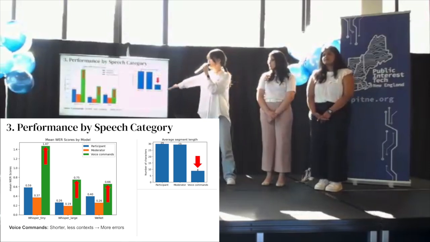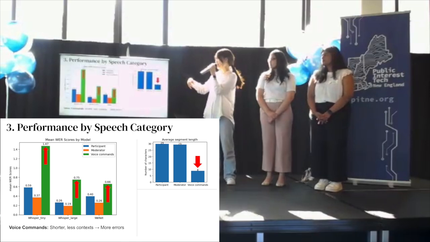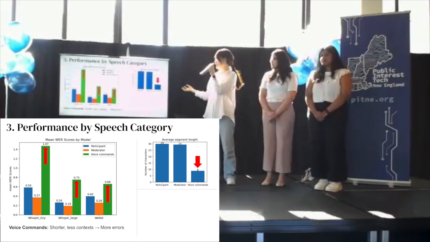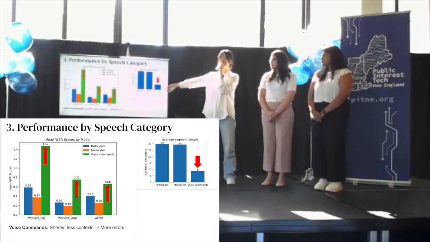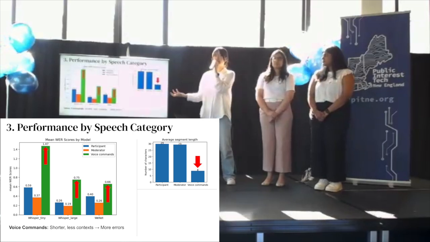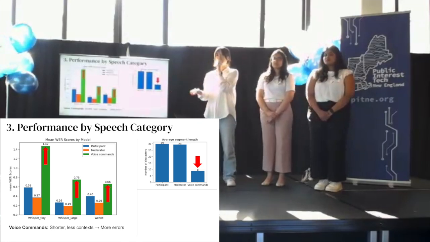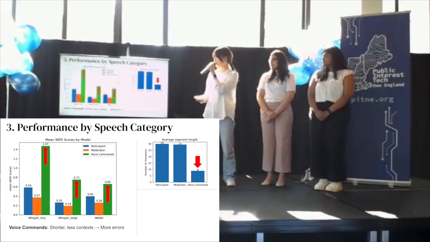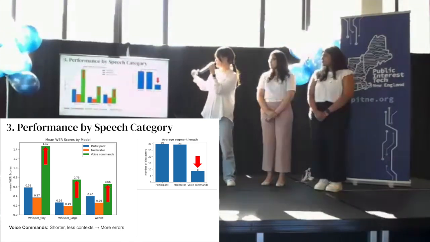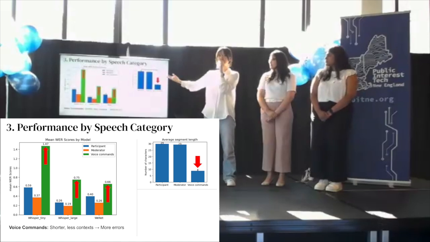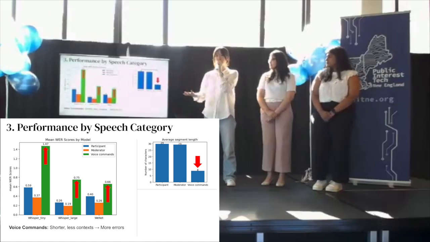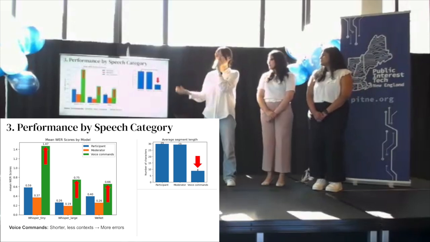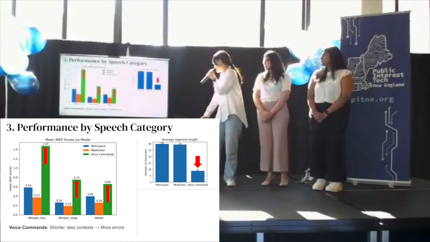So voice commands tend to have shorter audio length and fewer characters per segment compared to the conversational speech, which made it more challenging for the ASR models to comprehend, and this lower number of characters provides the ASR models with less context, which might have resulted in more errors.